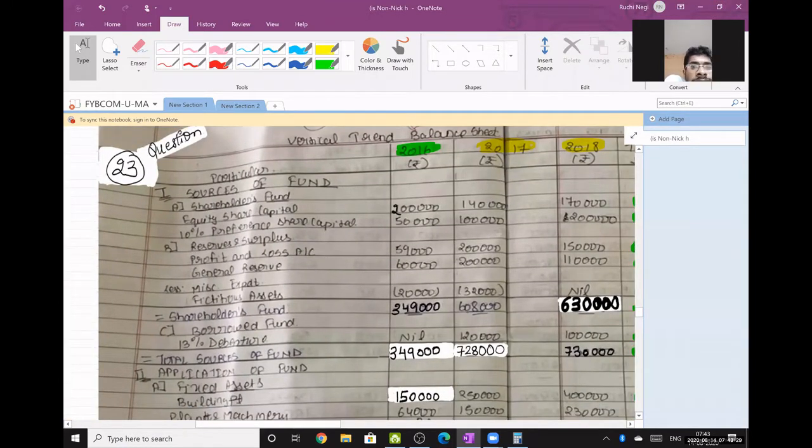The sources of funds. First I have shareholders funds. In shareholders funds, first is equity share capital. 2 lakhs, 1 lakh 40 and 1 lakh 70. Then preference share capital 50,000, 1 lakh and 2 lakhs. The values are here.